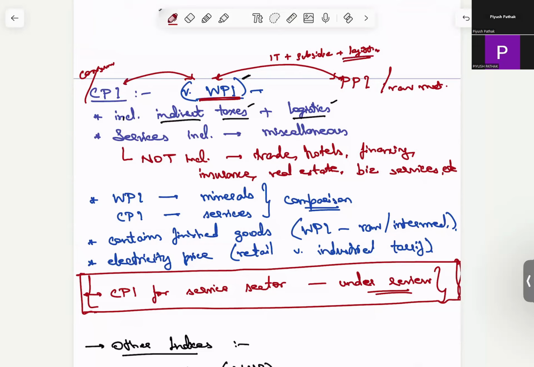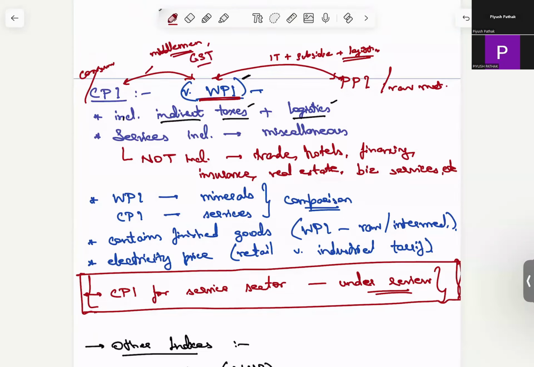And the difference between CPI and WPI is basically the cost of middlemen. The people who are sitting in the Sadar bazaars or the wholesale markets are also going to earn their commission from it. So this is the difference between CPI and WPI, and of course GST.